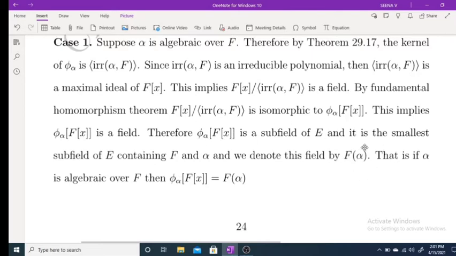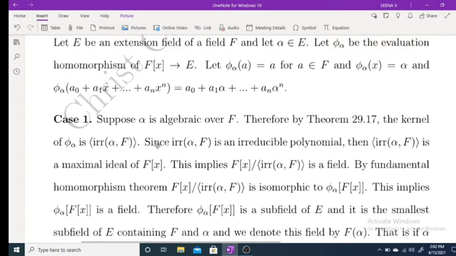If alpha is algebraic over F, then phi alpha of F[x] equals F(alpha), and F(alpha) is a field, and it is the smallest field containing F and alpha.